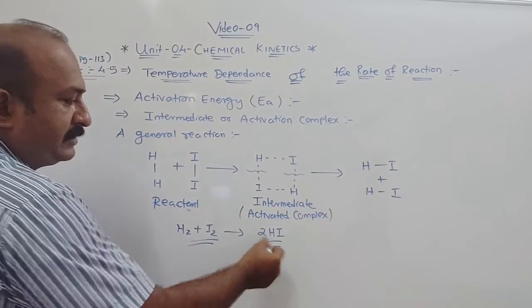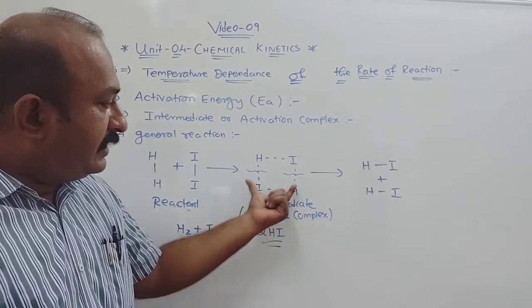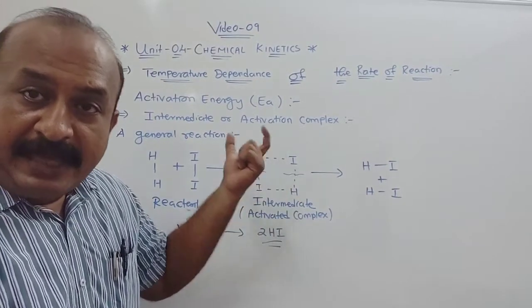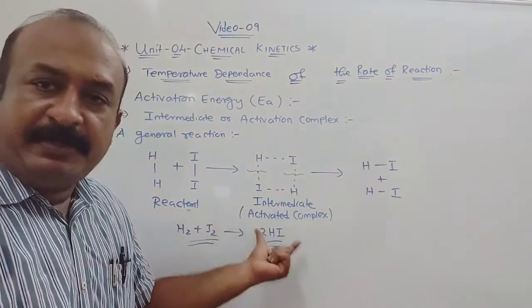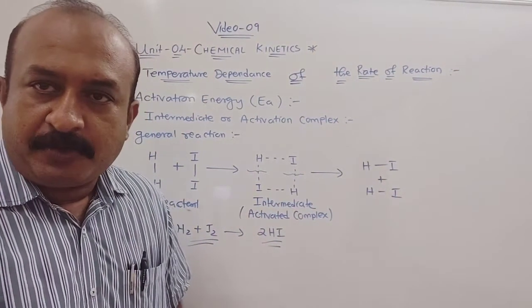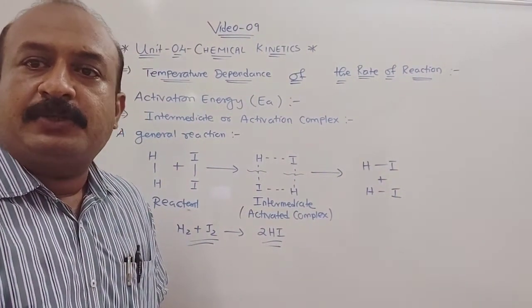So this is the reactant part, this is the product. But before forming the product, an intermediate is formed. And the energy required to form an intermediate, we call it the activated complex. Right? Now I will explain this through a graph.